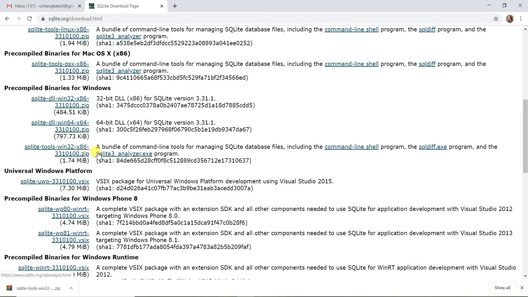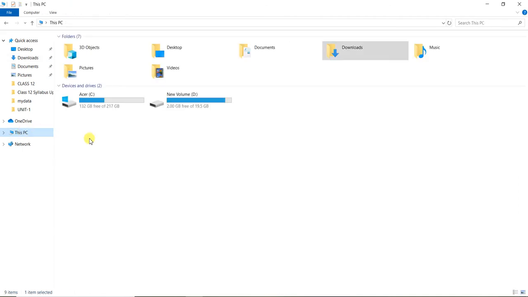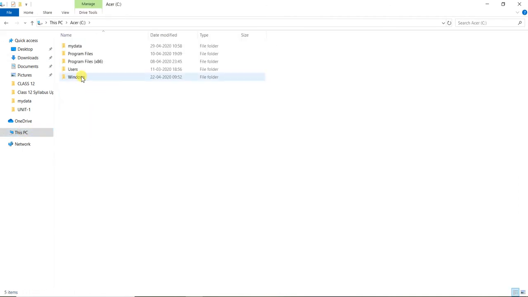Okay, so I have already downloaded it, so I will show you. In the downloads folder, you can see it comes in zip form. From the zip form you can extract it. After extracting it, in the C drive, last class I created the mydata folder.